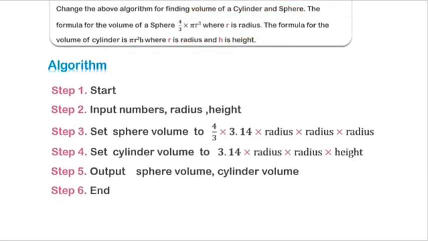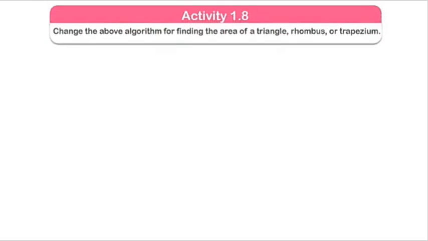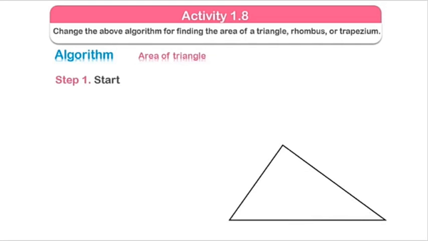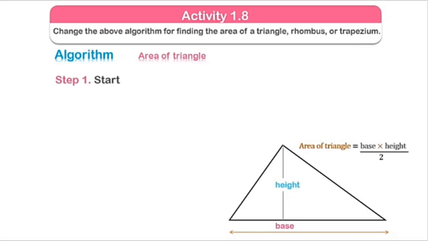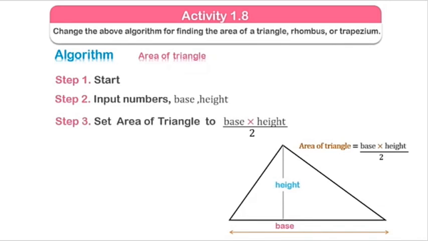Now let's move to activity 1.8, where you have to find the area of triangle, rhombus and trapezium. First of all I will write the algorithm for the area of a triangle. You know there are three parts of a triangle, and the first is the base. The formula is base multiply height divided by 2. Then we will input base and height. Then we set area, of course with the formula base multiply height by 2, then output area of triangle, and that will be the end.